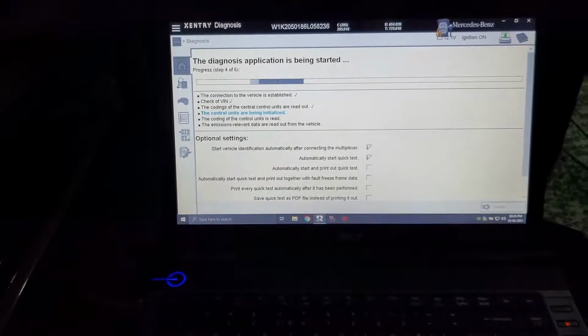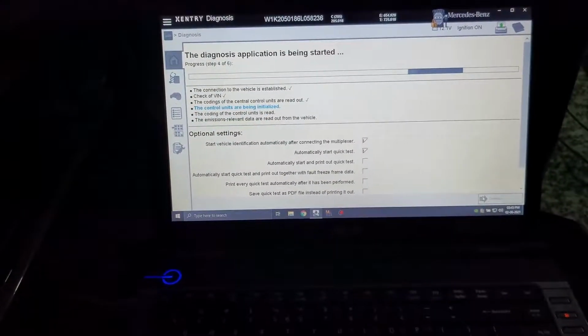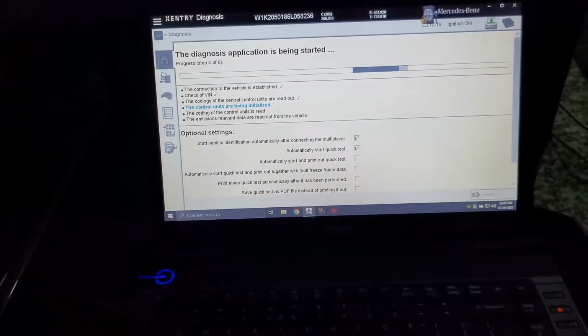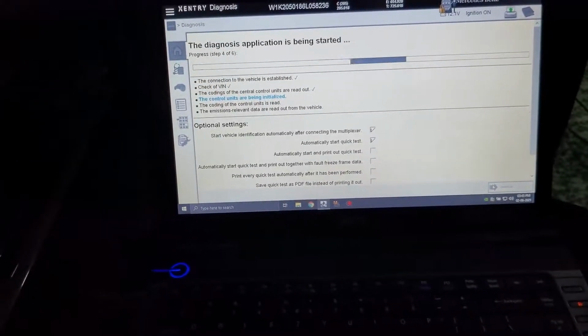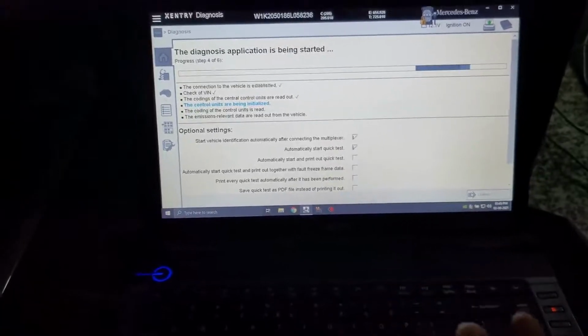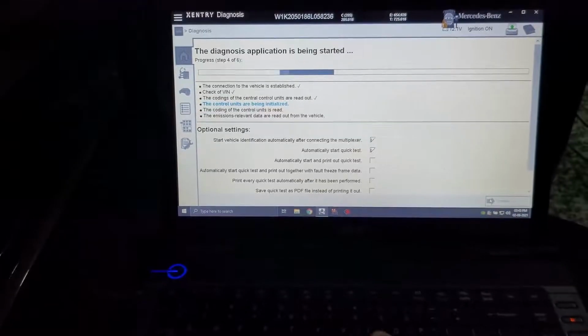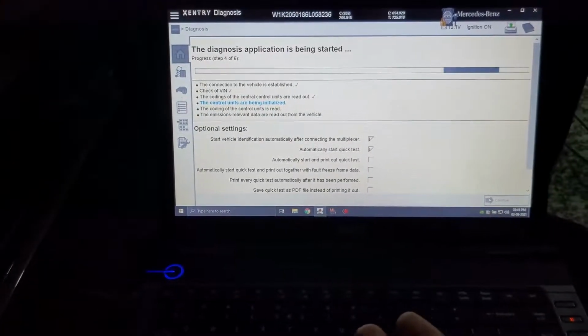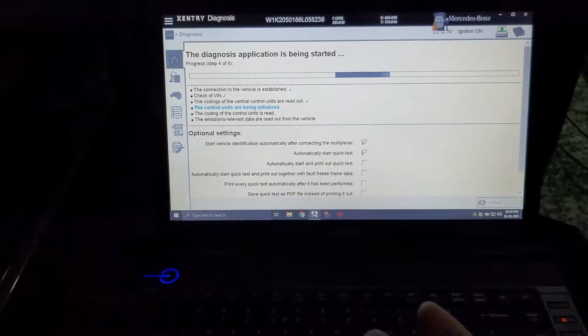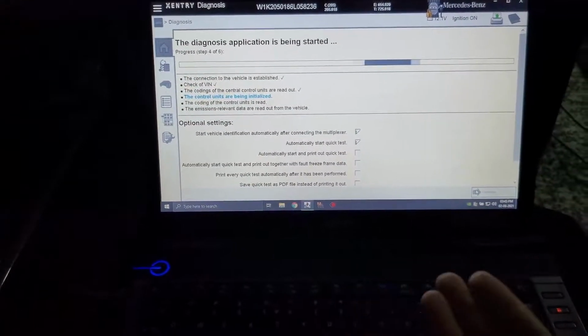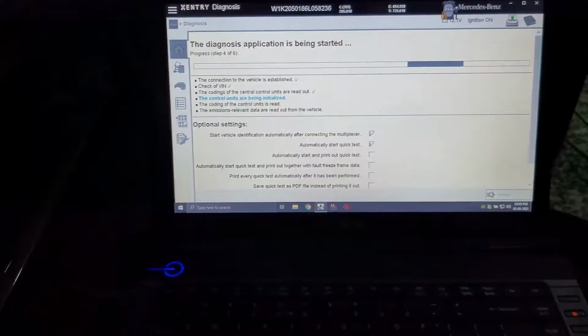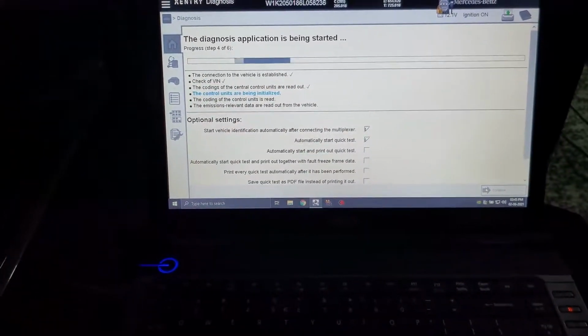After that, he called me and I asked him, why did you do like this? And he said, no, I just did it, I didn't know. So just be careful with the outside world. Anyone doing this speed disabling or any coding with non-genuine Mercedes-Benz software, you need to have proper channels and proper uploads to the Mercedes-Benz website, or else you will be in trouble, is what I wanted to say.